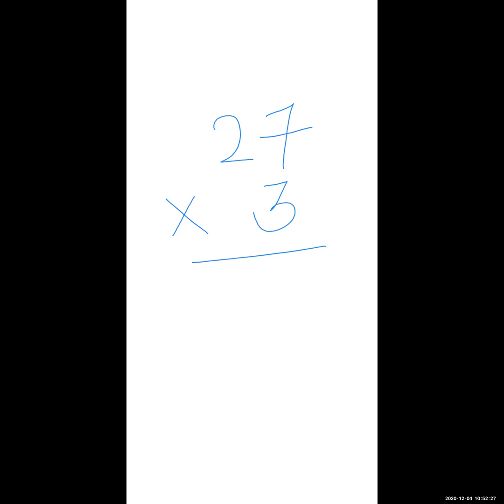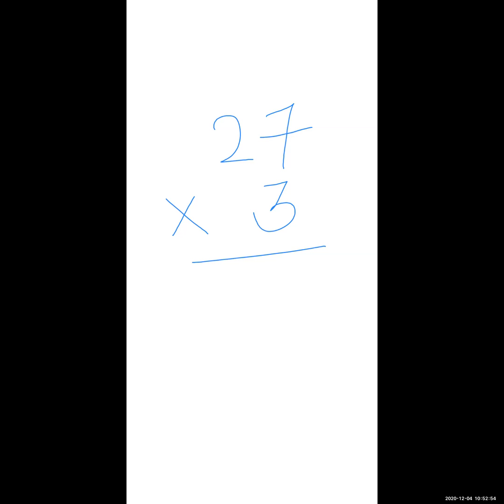Now don't tell the topic name, okay? I'm going to check out your previous knowledge. Yes or no? Now tell me in this both number, which one is a multiplicand and which one is a multiplier? This I already explained to you. Each number has a separate name in division also and in multiplication also.